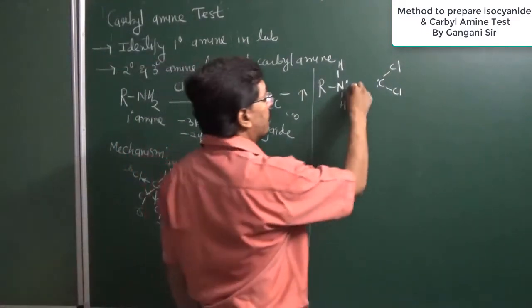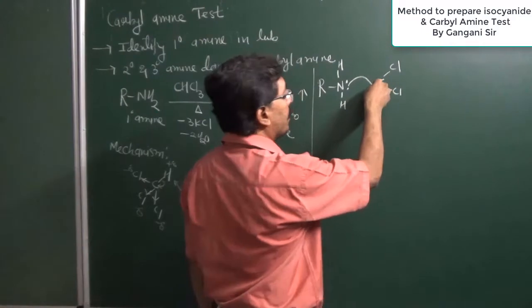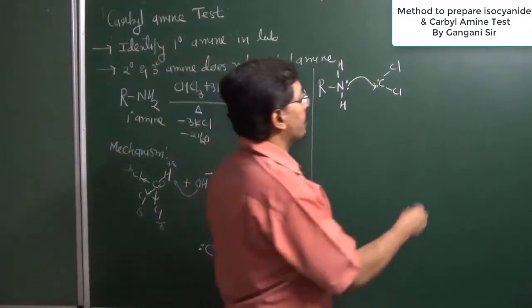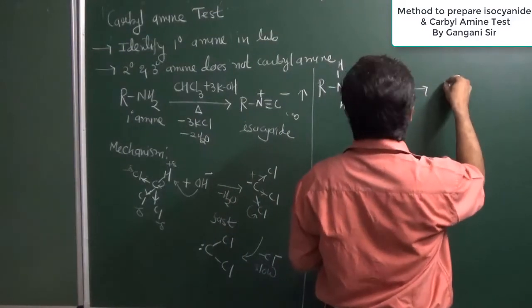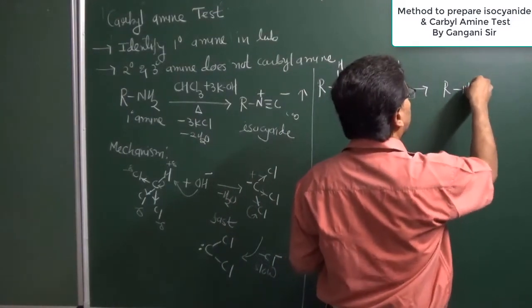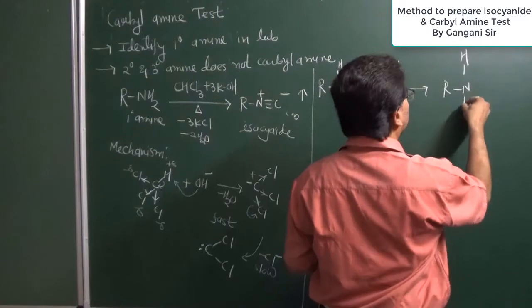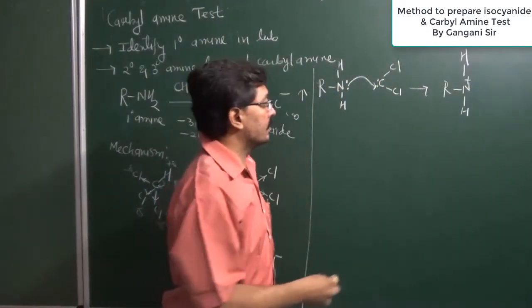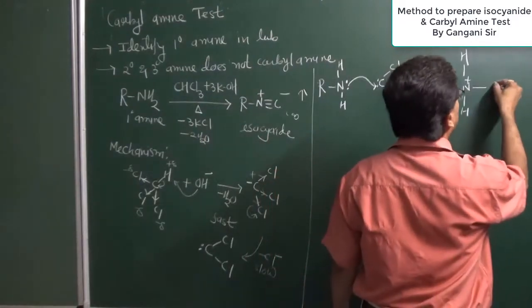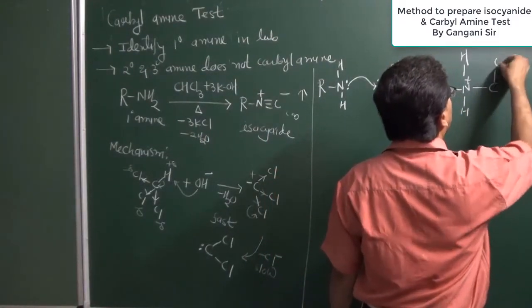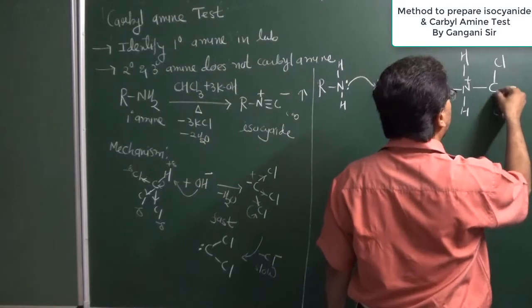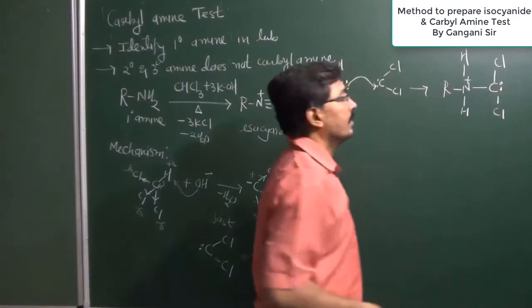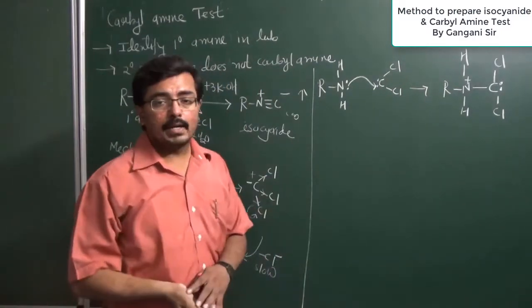So this nitrogen donates its electron pair to carbon and as a result a carbon-nitrogen sigma bond formation will occur. So we can write a new structure in this way. This nitrogen has two hydrogens, it has donated its electron pair to carbon, so it has a positive charge. Now nitrogen and carbon have a sigma bond. This carbon has two electrons and chlorine atoms.